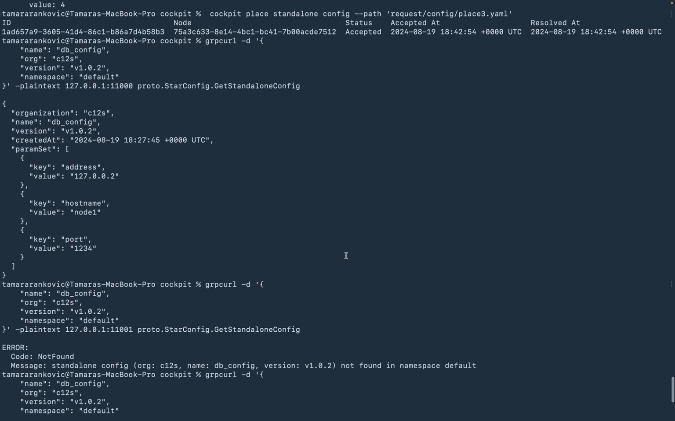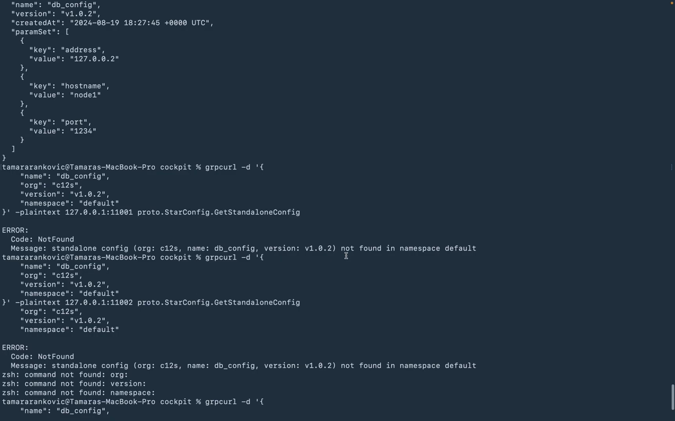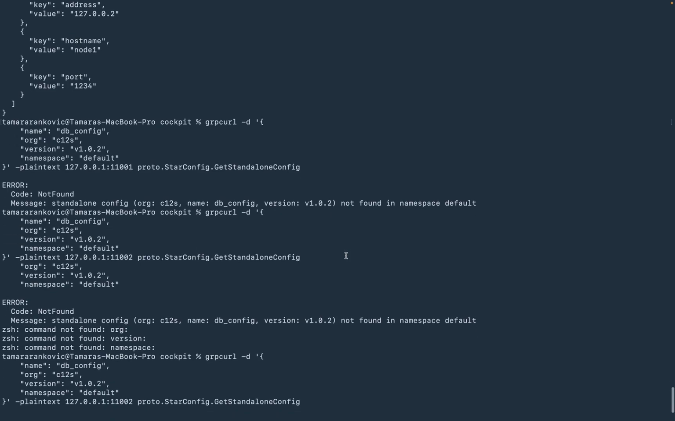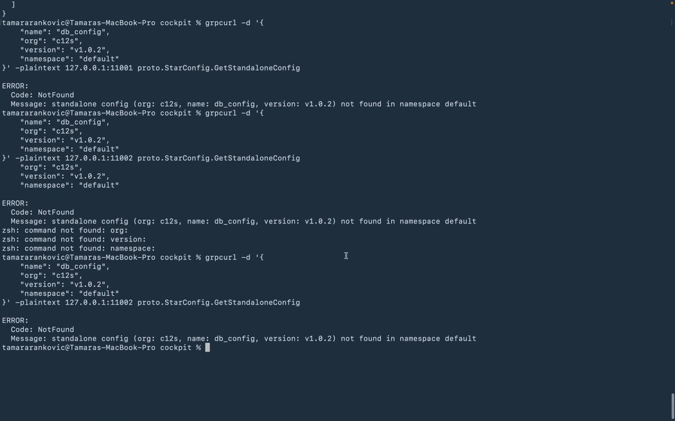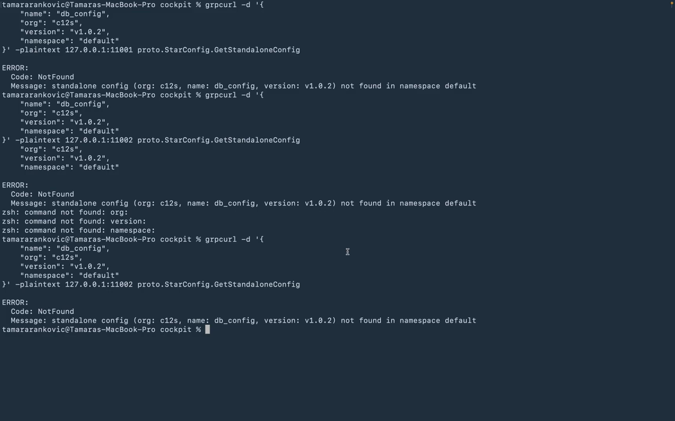Now we can see that out of the three nodes that we have, two are in the swarm, and only one of them received this configuration, and for the others we'll see that there's no such configuration delivered.